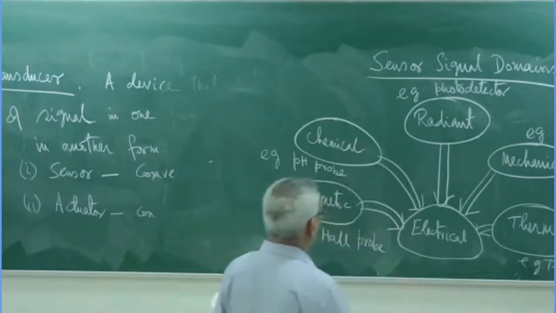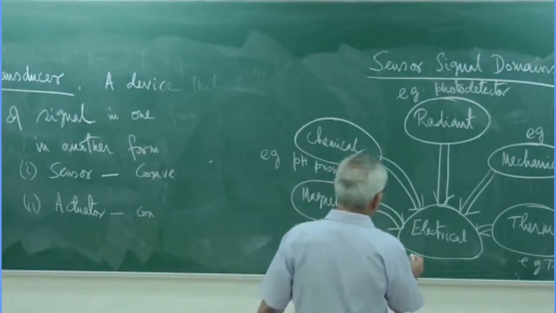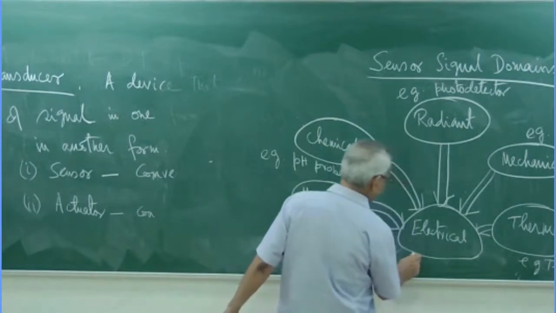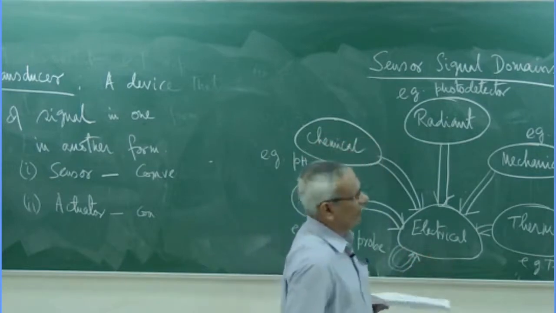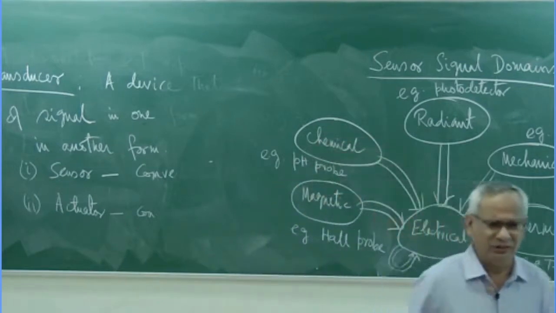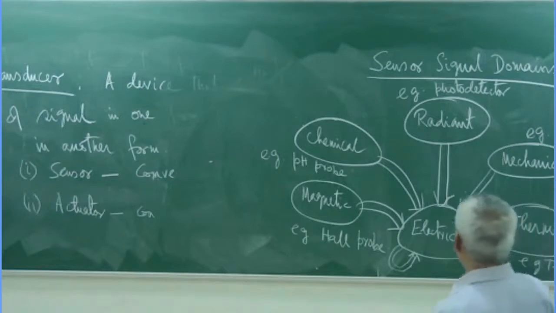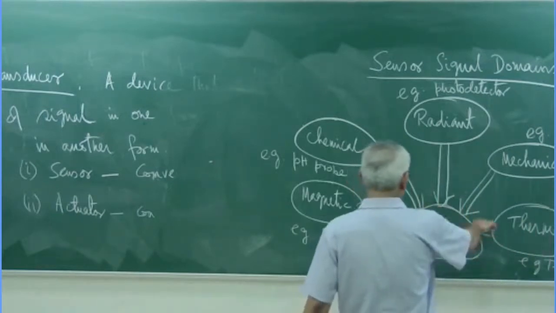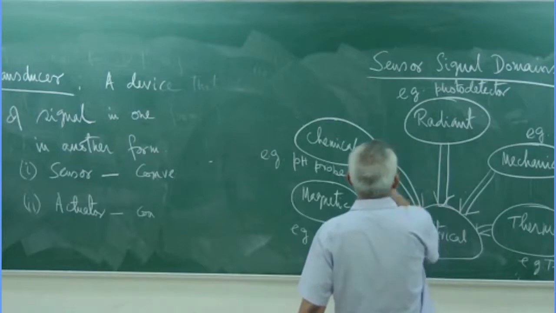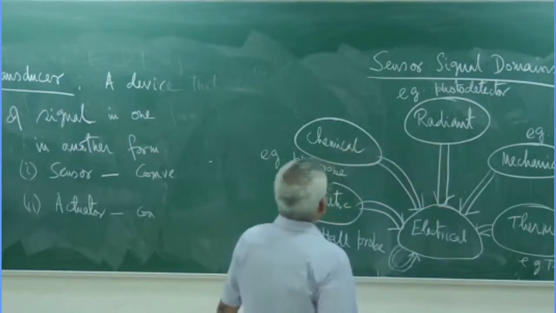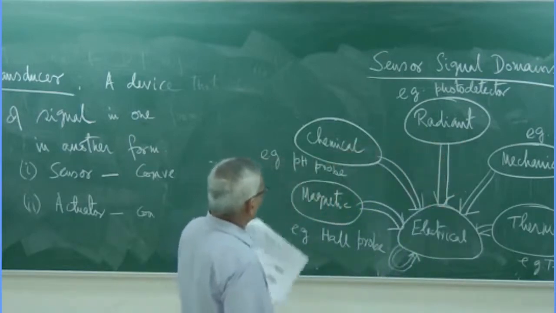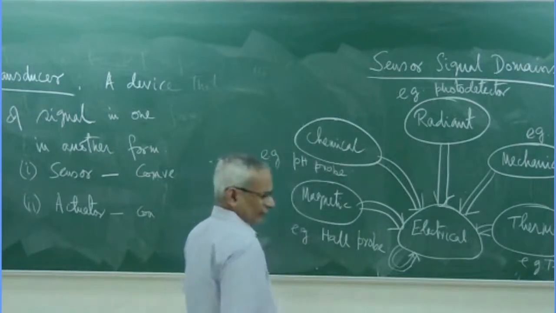So we can see that these are mostly the six energy domains, we call it, where the signal from one to another can be converted. There could be electrical to electrical also, for example voltage, current to voltage conversion, this sort of electrical domain also is there. But primarily that was dealt with in electrical measurement. I would be doing mostly the measurement of non-electrical quantities.